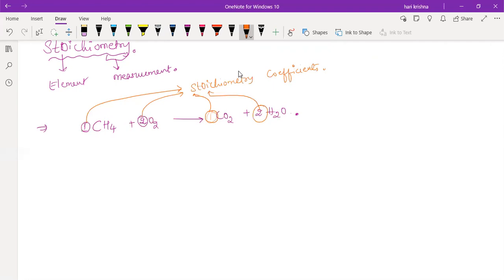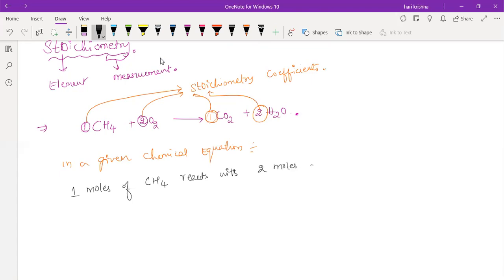Now you can write, in a given chemical equation, one mole of CH4 reacts with 2 moles of oxygen to give what? 1 mole of carbon dioxide and 2 moles of water.